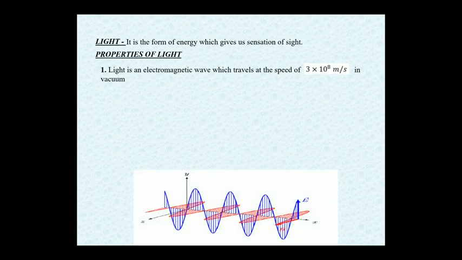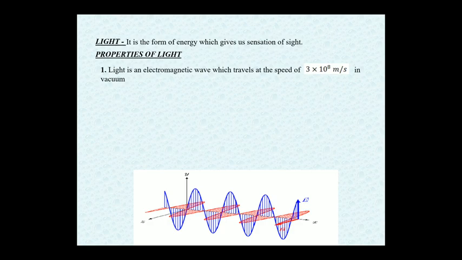Electromagnetic wave: electro refers to electric field and magnetic refers, obviously, to magnetic field. Now see the diagram. Electric field vectors are in the y direction and are represented in blue, whereas magnetic field vectors are in the z direction and are represented in red.